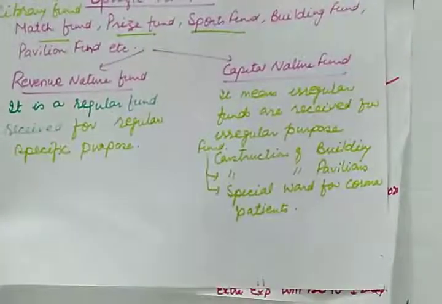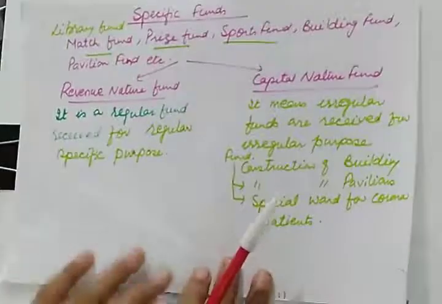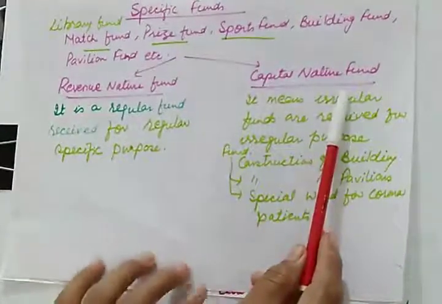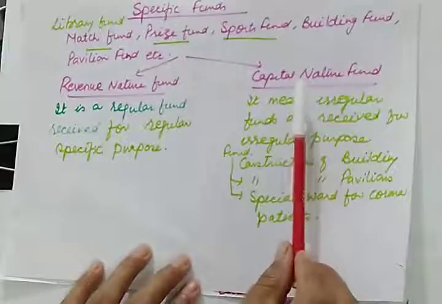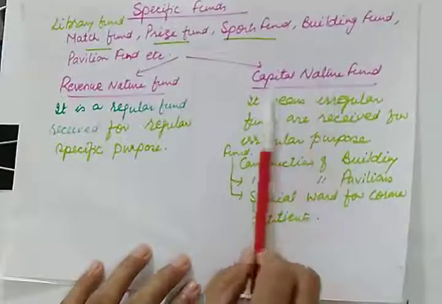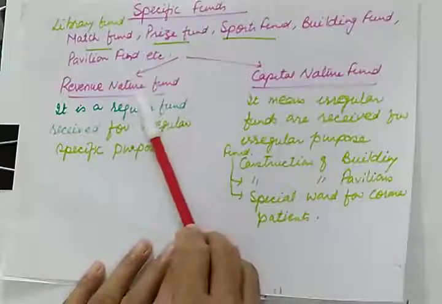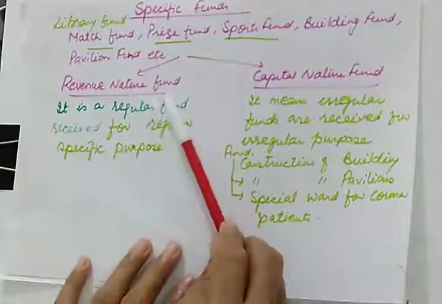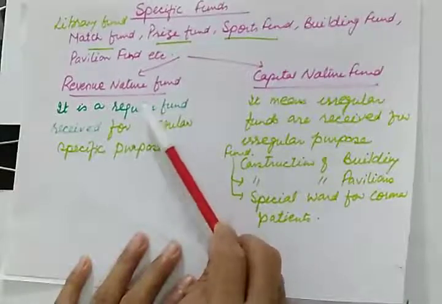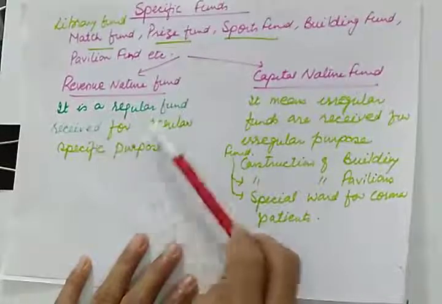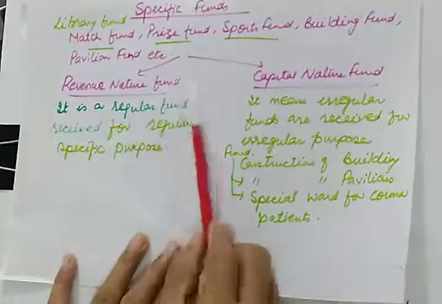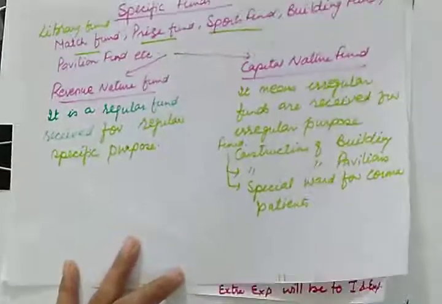Then we have seen that specific funds are of two types: revenue nature fund and capital nature fund. Very rarely is a capital nature fund defined in the books. So what is there in revenue nature and capital nature? If you are receiving funds on a regular or recurring basis for regular causes, for a regular purpose, then it will be a revenue nature fund. We can write the examples here.